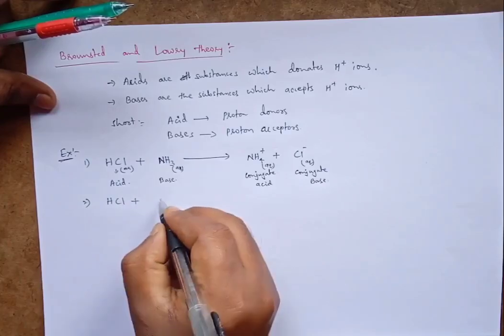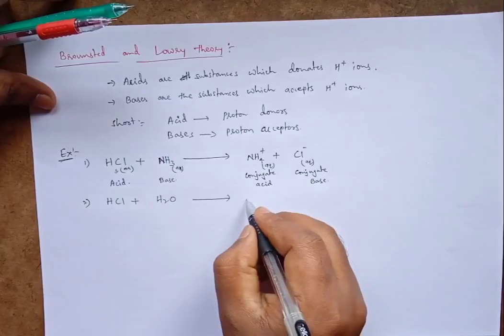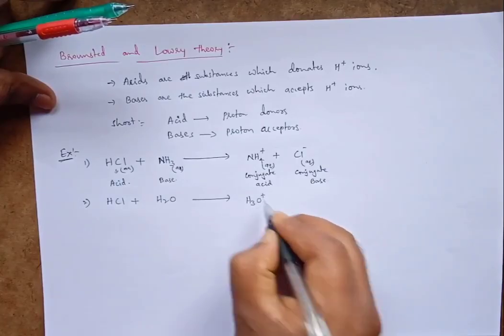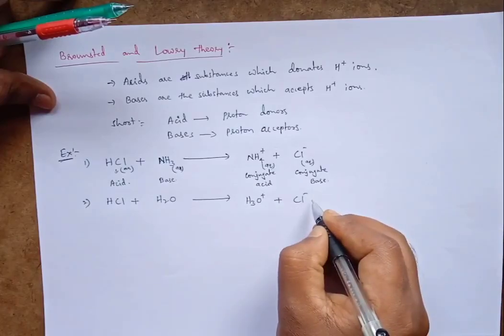When HCl reacts with water, what does it form? It forms hydronium ion plus chloride ion.